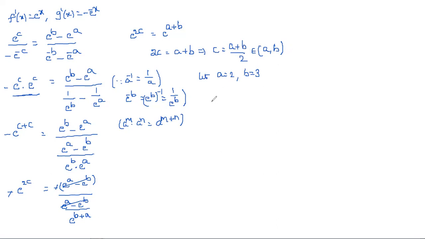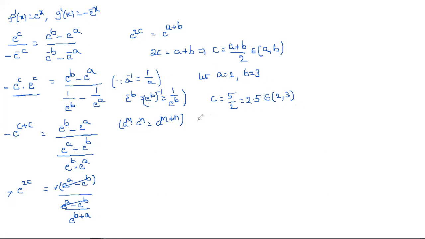If we add those two, simply what we'll get, c is equal to (2 plus 3) by 2, which is nothing but 5 by 2, which is 2.5. Does this lie between 2 comma 3 or not? Obviously, if you take any values, not only 2 and 3, you can choose others, but a must always be less than b. So 3 4, or 4 9, or 6 9, or 9 10. Like that, you can choose any values satisfying the condition a less than b and substitute. You'll get the value lying between these two limits.